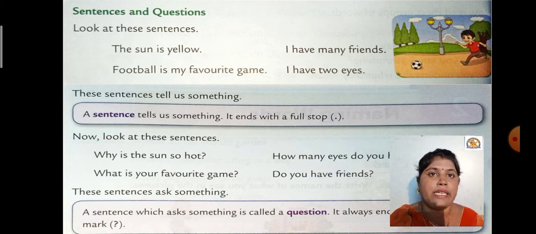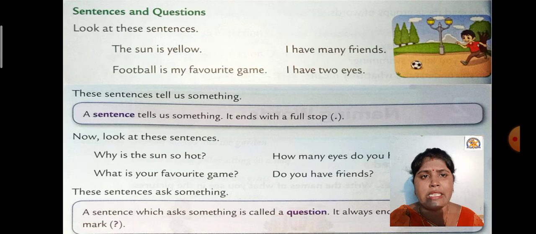We saw what a sentence is. Now what is meant by questions? Once again we will see. Look at these sentences. The sun is yellow. I have many friends. Football is my favorite game. I have 2 eyes. These sentences tell us something, and each ends with a full stop. A sentence gives us information about something, or it tells us something.